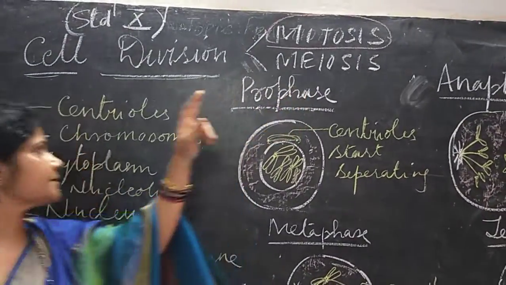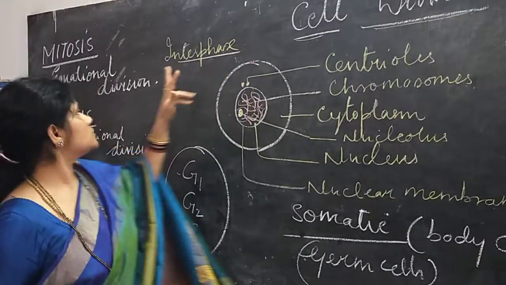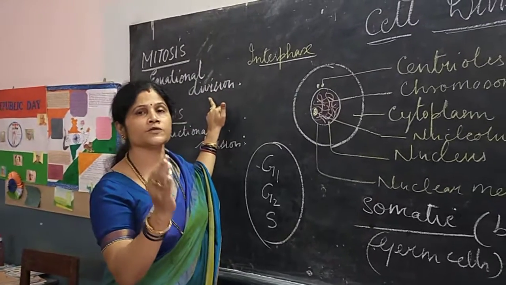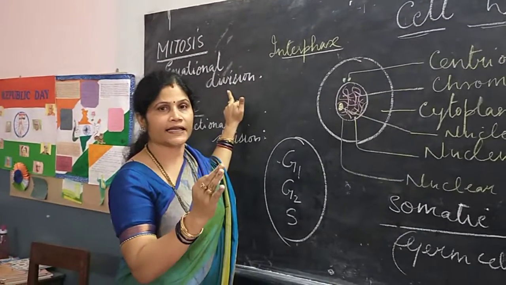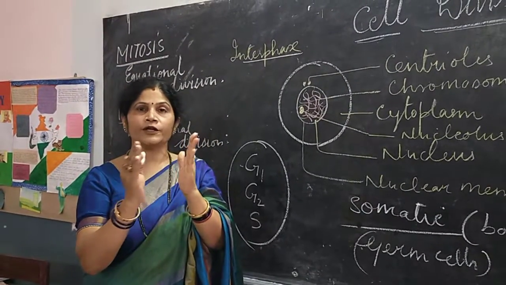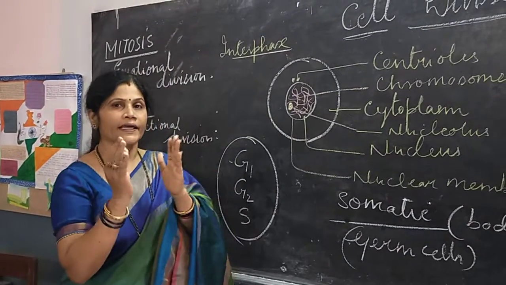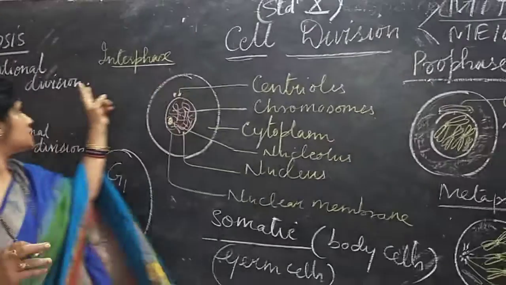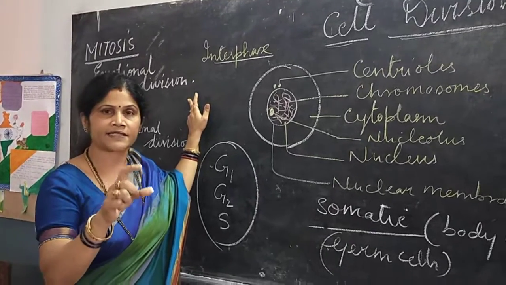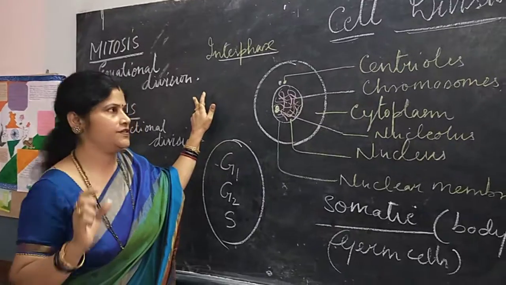which are called mitosis and meiosis. Now, mitosis is a cell division which is also called equational division because the number of chromosomes present in each cell divides equally into two parts at the end of the division into two daughter cells. I repeat, mitosis is called equational division because the number of chromosomes present in the parent cell are equally divided in the daughter cells at the end of this division.